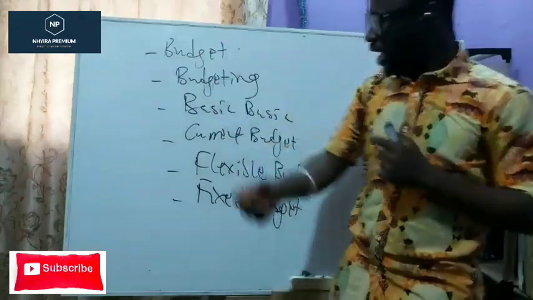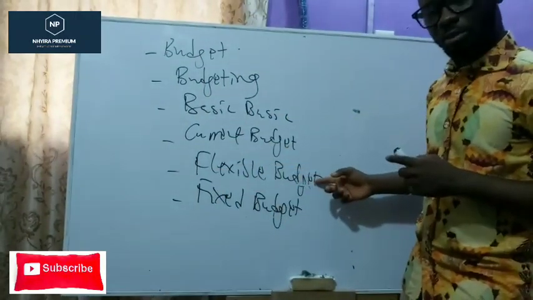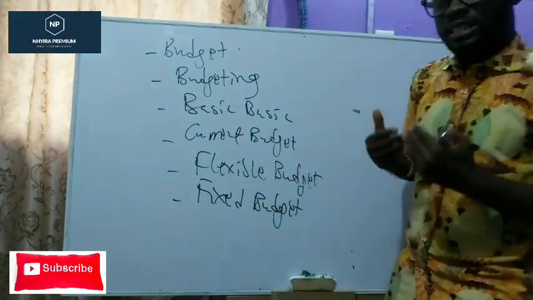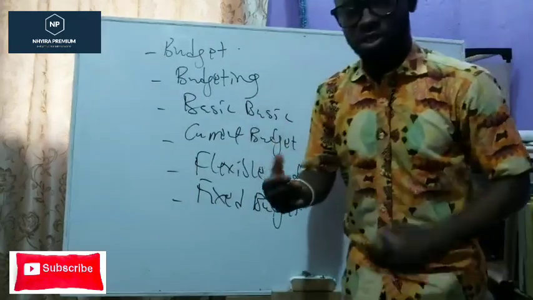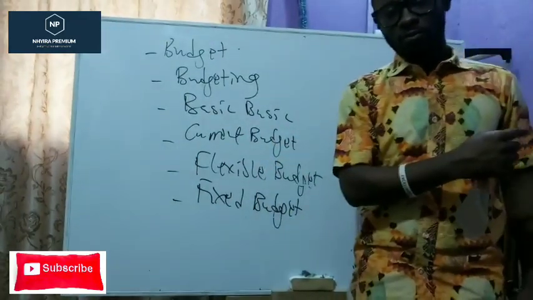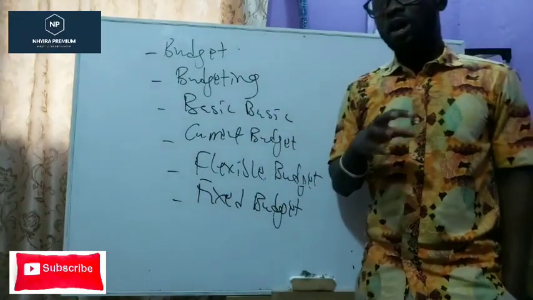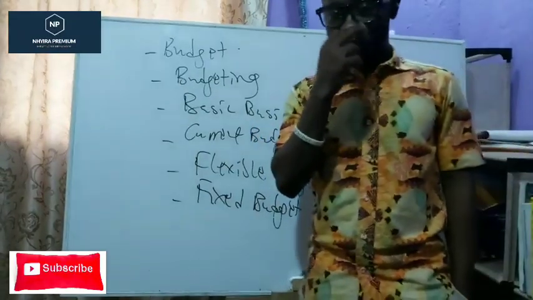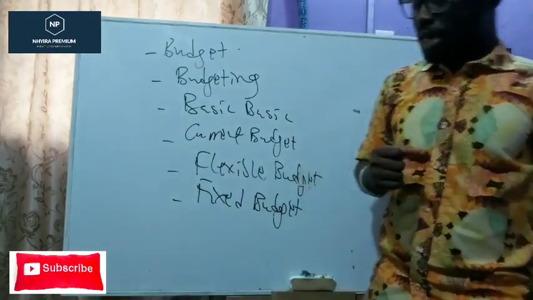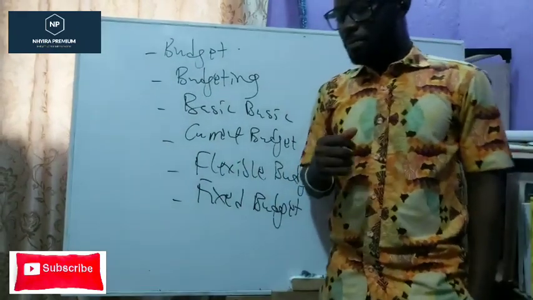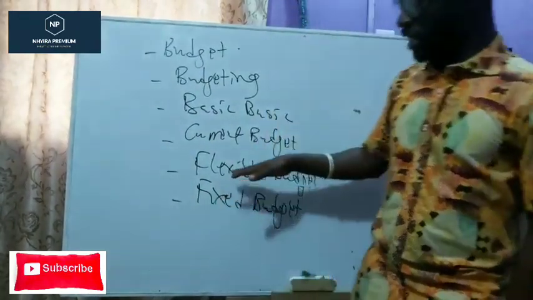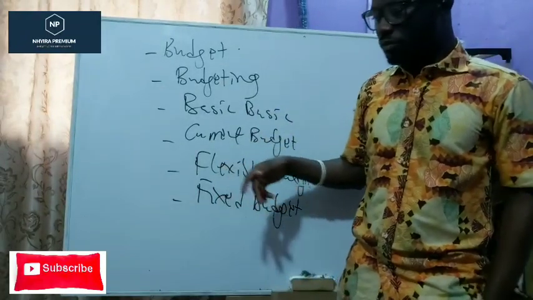Now let's compare. That is where we come to what? The flexible budget. So a flexible budget is a budget that what? Changes with the output level. Why did I take time to talk about that? Because one of the things you must understand, which was actually examined last semester by the examiner, is the preparation of the flexible budget.